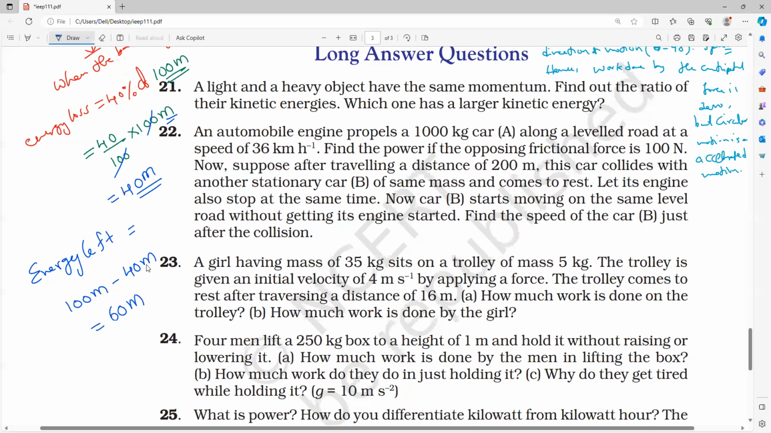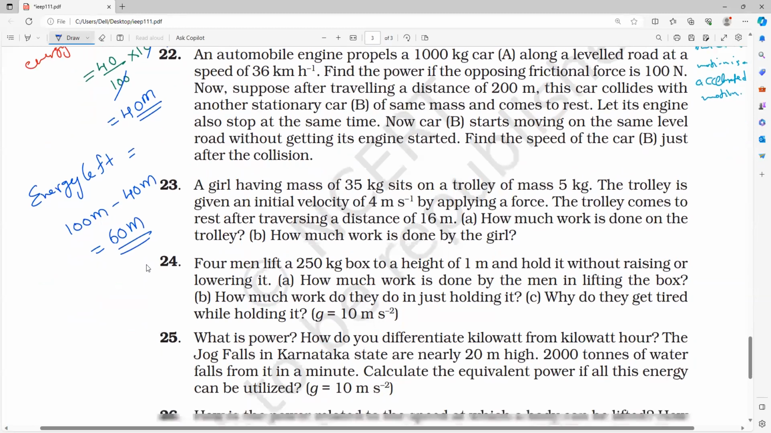60 M. Somebody may ask me the question: sir, why are you taking the M continuously? We don't know the mass. So what will we do? We'll just keep it. Clear, everybody? Understand, all of you? That is what we are going to do.